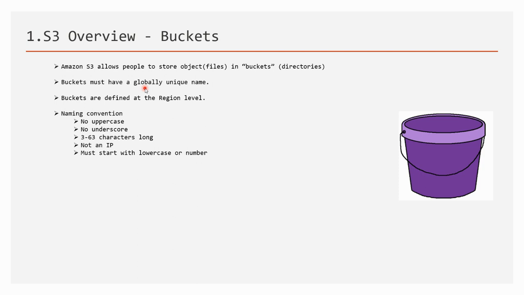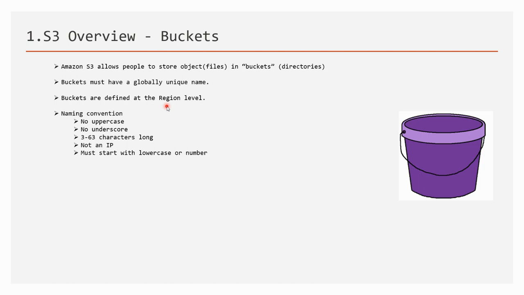So the name should be globally unique, so keep that in mind. And buckets are defined at the regional level. Even though it may seem that we are using some global space for the bucket, that is not the case. It will be region scoped.